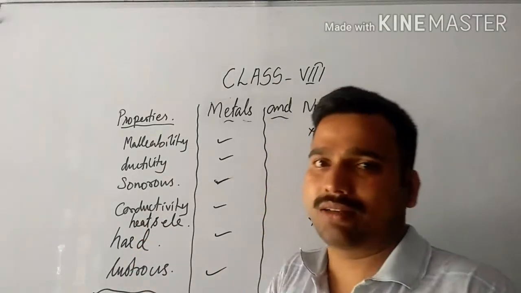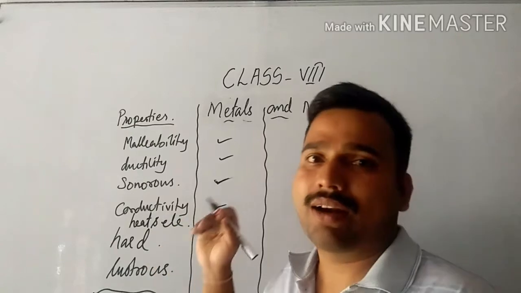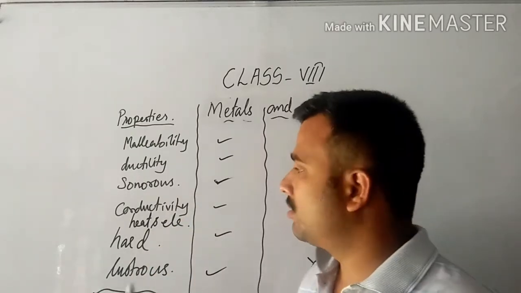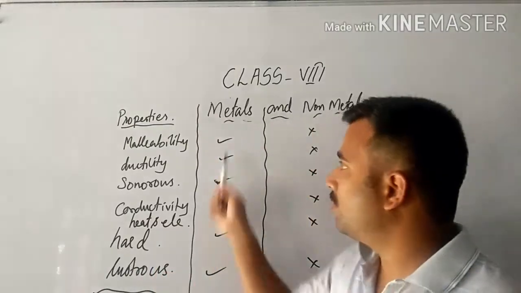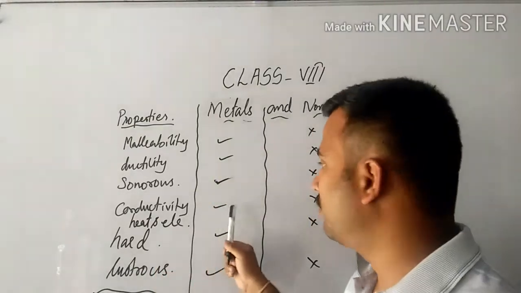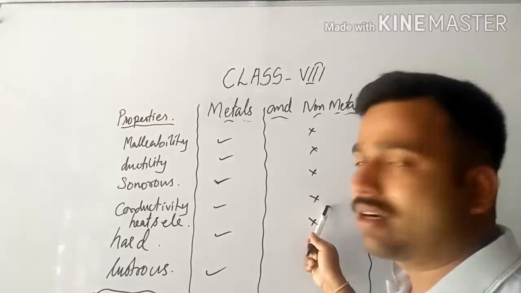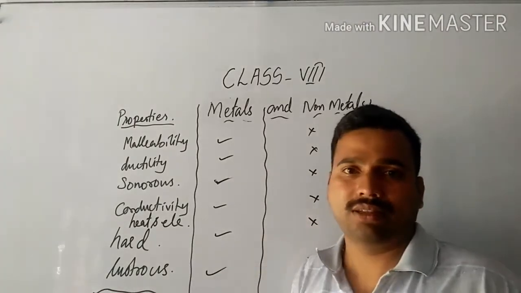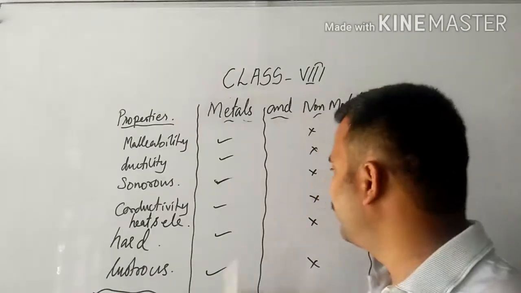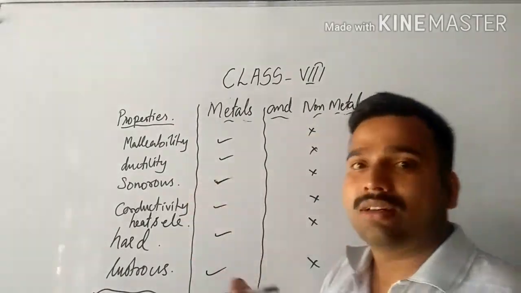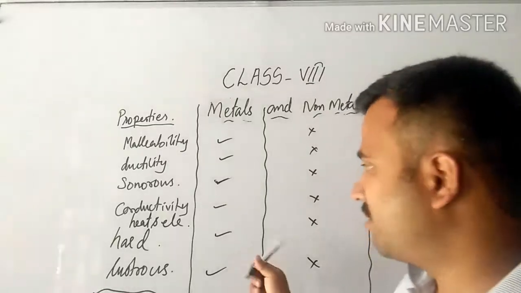That means metals conduct electricity. So they are good conductors of heat as well as electricity. Metals show this property, but non-metals do not. One exception is graphite. It is a non-metal, an allotrope of carbon, that also somewhat conducts.